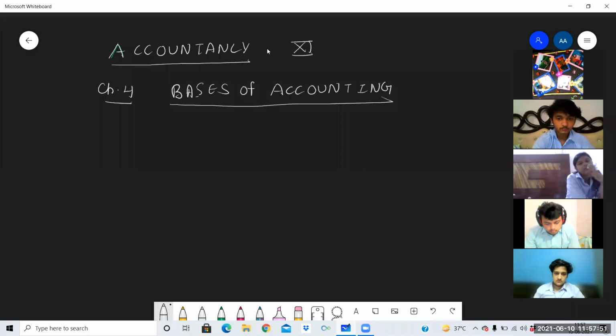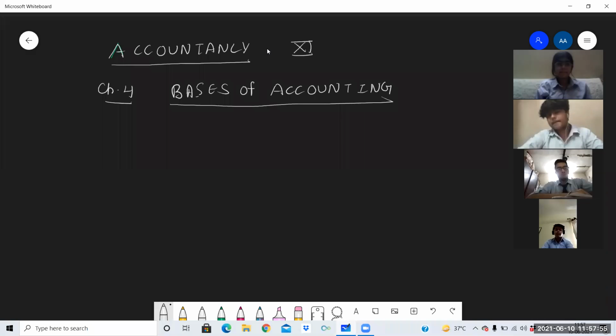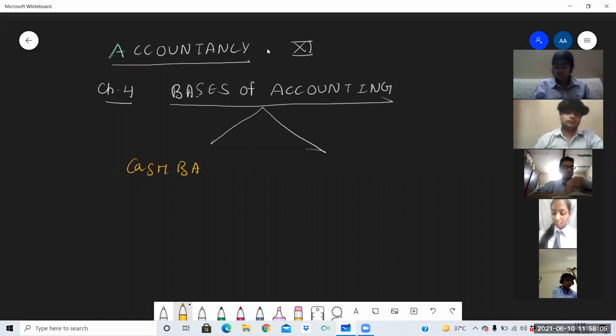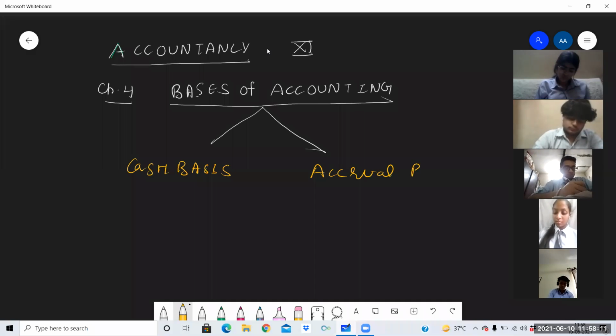11th class accountancy, chapter 4, basis of accounting. In accounting, there are two bases. First basis is, write down, cash basis. This is a very easy topic. Second is accrual basis. Cash basis and accrual basis.